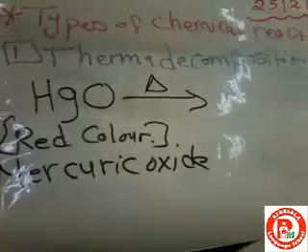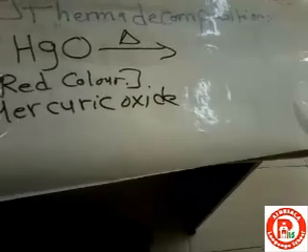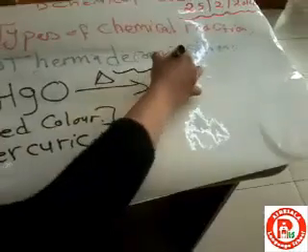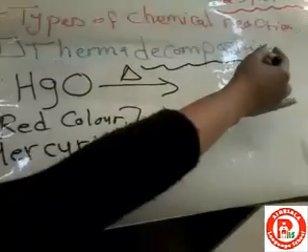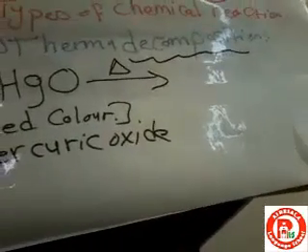What happens when I heat the mercuric oxide? This compound, it's a compound. Why is it a compound? Because it consists of different atoms. It will be decomposed. What is meant by decomposed? Convert into simpler form. This is the meaning of the decomposition. It will be changed into simpler elements or simpler form. طب what will be the product?